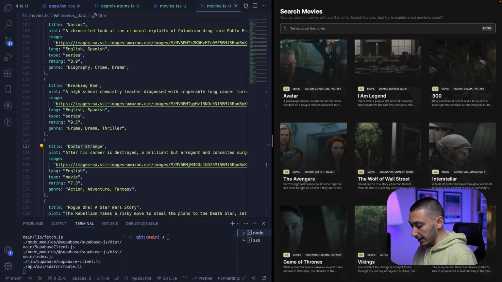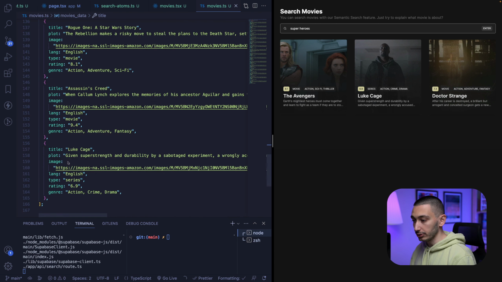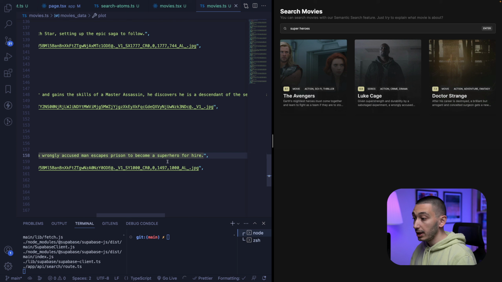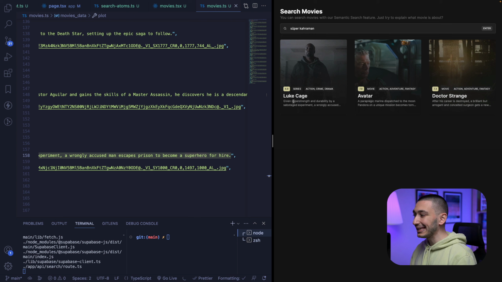Let's try another example like superheroes. There is no keyword in Luke Cage like superheroes. You can see that we have a keyword super strength, but it's not superhero. I'm sorry, there is a keyword called superhero. Okay, but let's try in Turkish again. As you can see, it brings all the related movies based on this keyword.